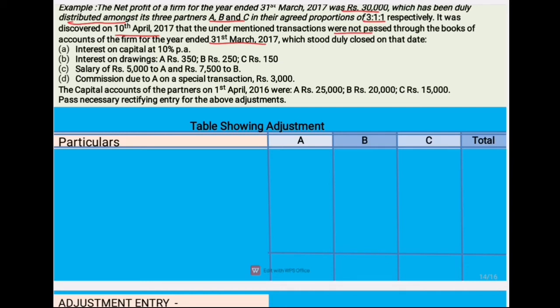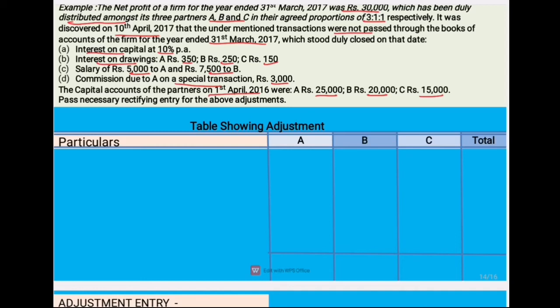The transactions which have been omitted are interest on capital 10% per annum, interest on drawings 350, 250 and 150, salary of A 5,000, salary of B 7,500. Commission due to A on a special transaction is rupees 3,000. The capital accounts of all the partners on 1st April 2016: A's was 25,000, B's 20,000 and C's 15,000. Pass necessary rectifying entry for the above adjustments.